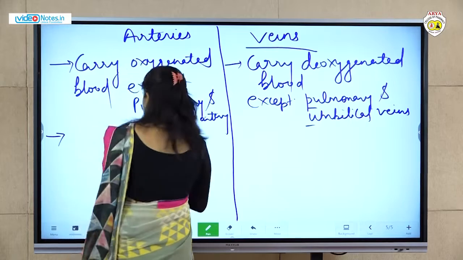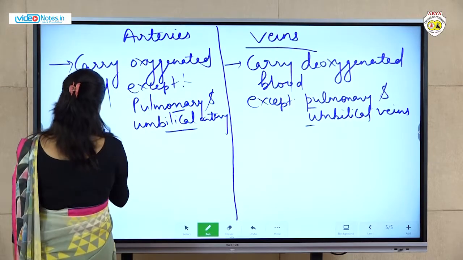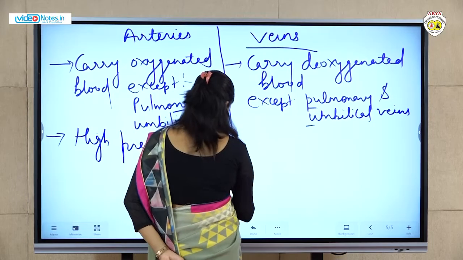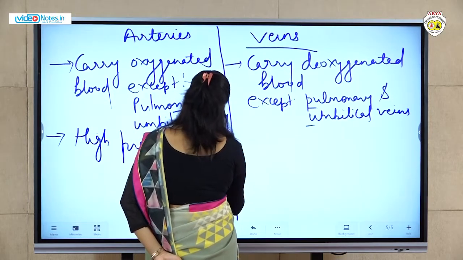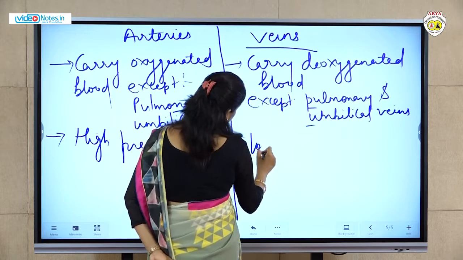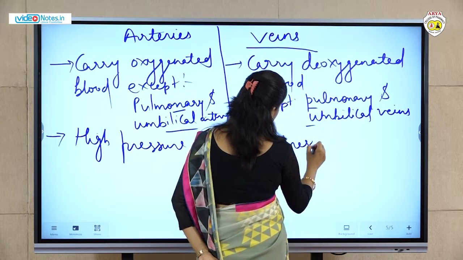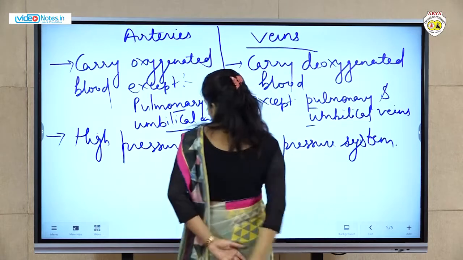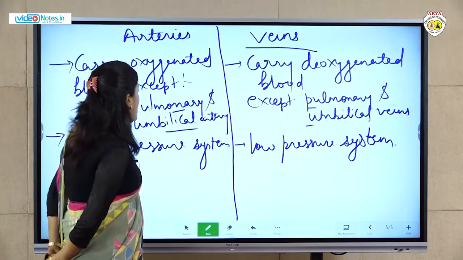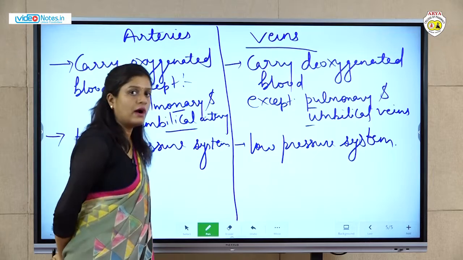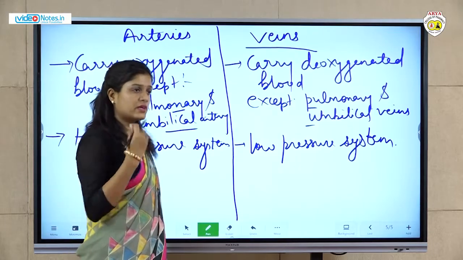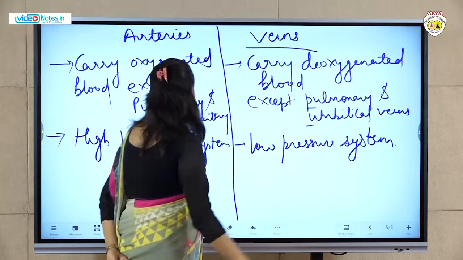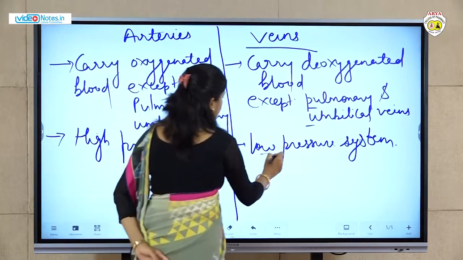Next one, there is a high pressure system and a low pressure system. I will explain the reason. In the case of arteries, arteries carry the blood from the heart to different organs, so there must be pressure, so their pressure should be high. भाई हार्ट से बॉडी में सप्लाई करना है, so pressure should be high. That's why there is a high pressure system.